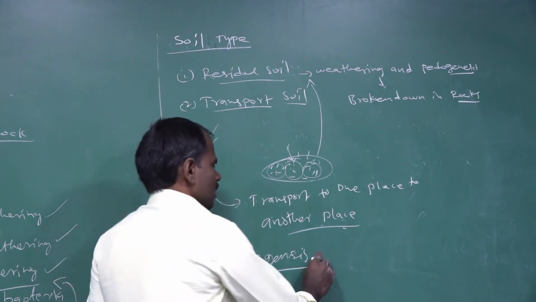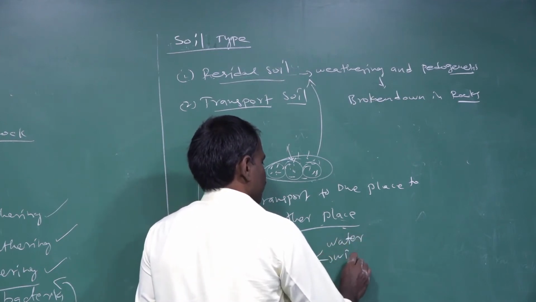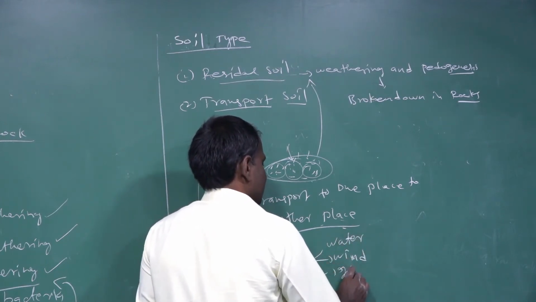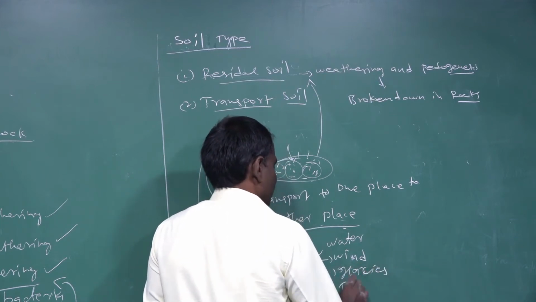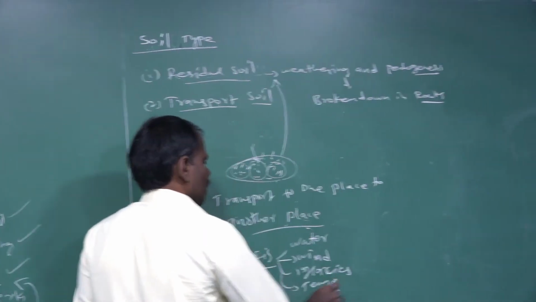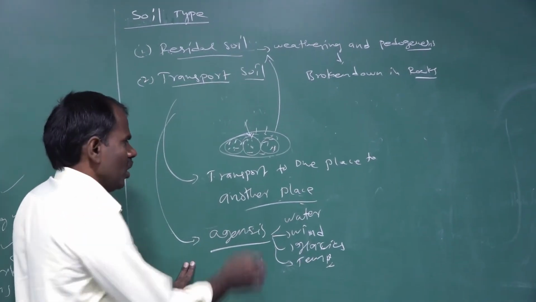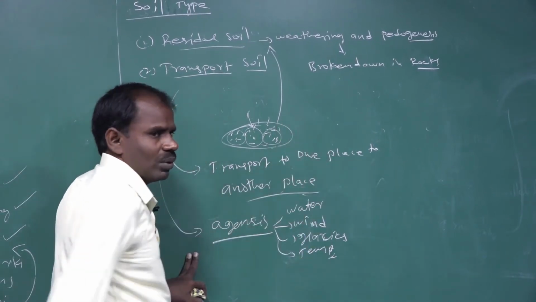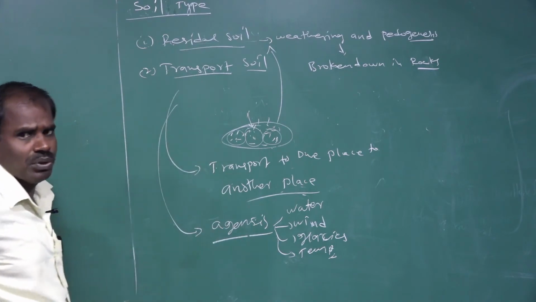What are the agencies? Water, wind, and glaciers, and temperature also. These agents are involved in transport from one place to another place. That type of soil is also called a transported soil.